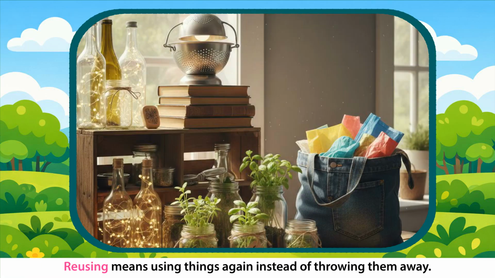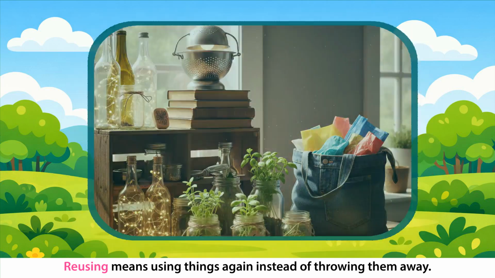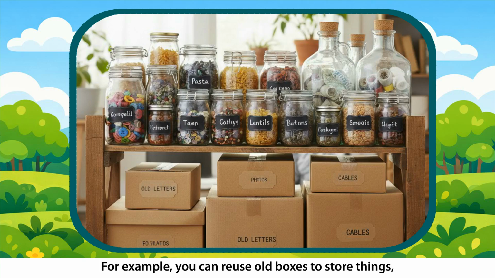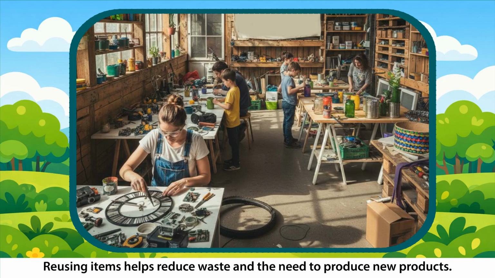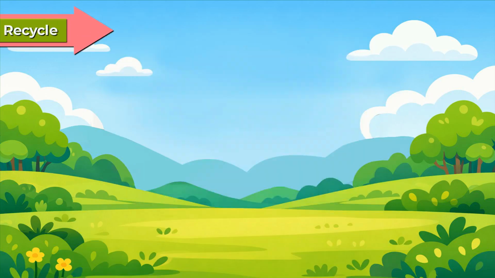Reuse. Reusing means using things again instead of throwing them away. For example, you can reuse old boxes to store things or use glass jars as storage containers. Old clothes can be reused by turning them into cleaning rags or upcycling them into new items like a bag or pillowcase. Reusing items helps reduce waste and the need to produce new products.